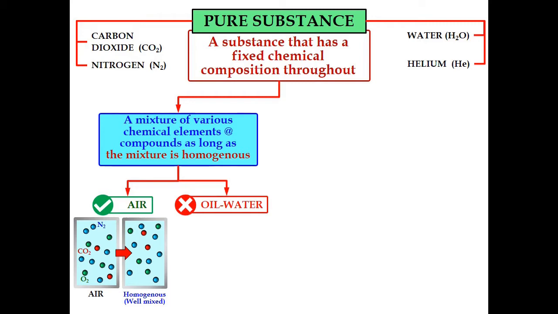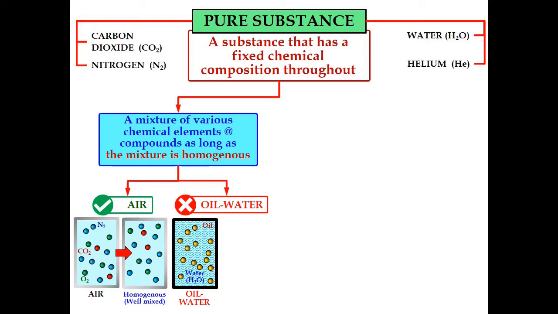However, consider an oil-water mixture. For example, the figure shows oil and water mixed in a tank, so we have water and also particles of oil.